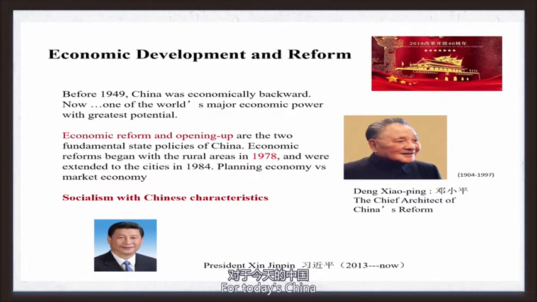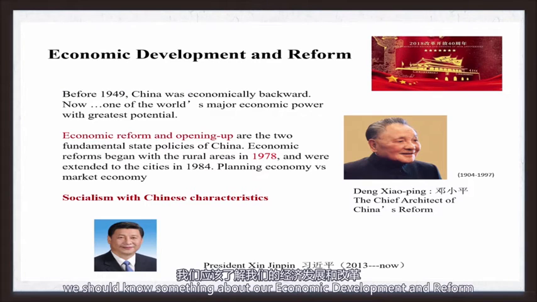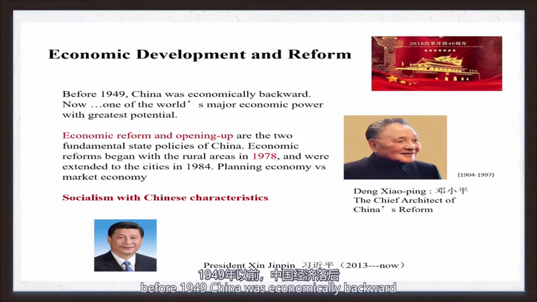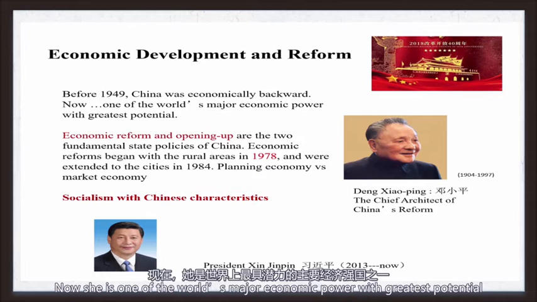For today's China, we should know something about economic development and reform. Before 1949, China was economically backward. Now, she is one of the world's major economic powers with the greatest potential.